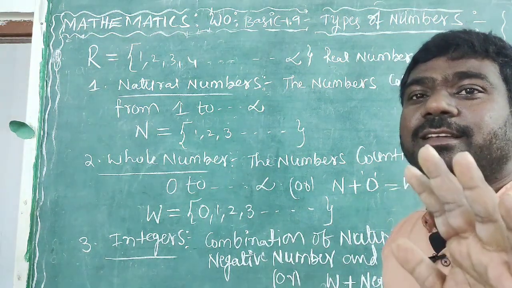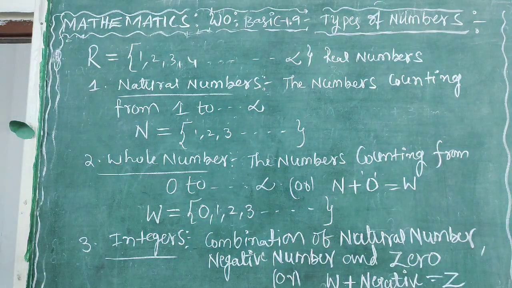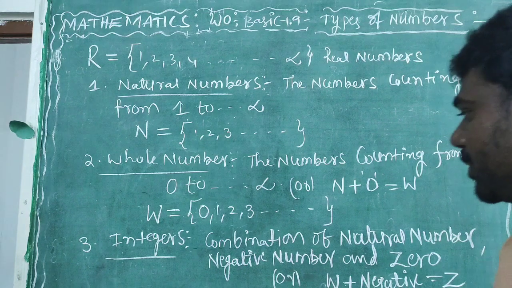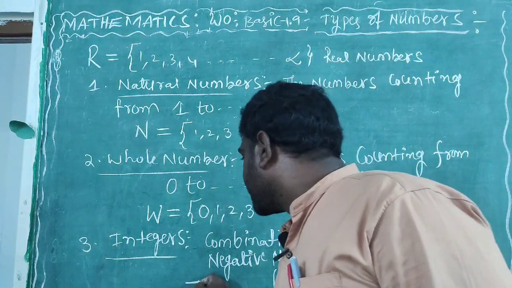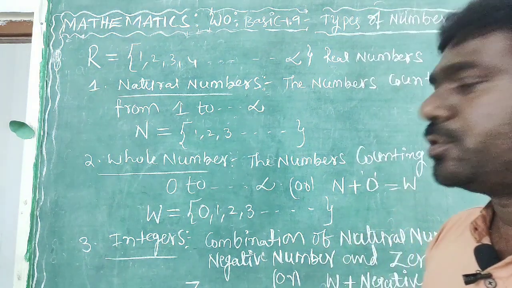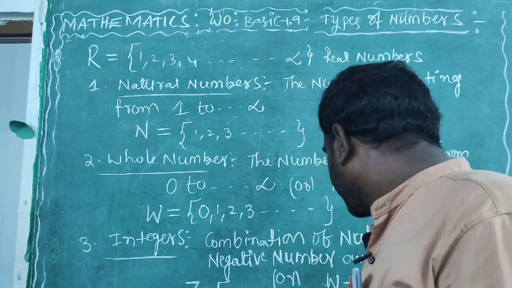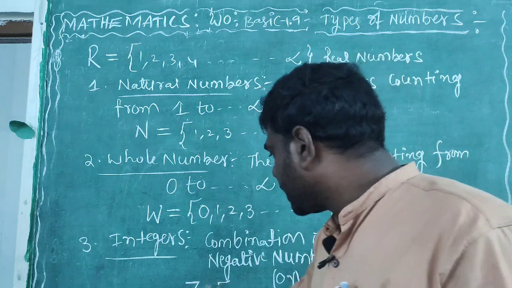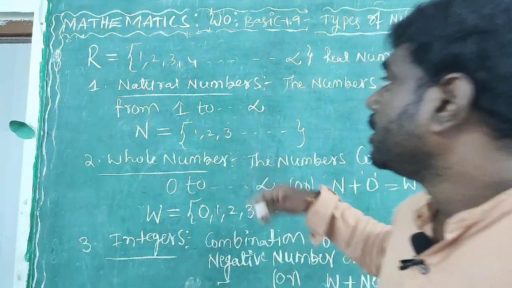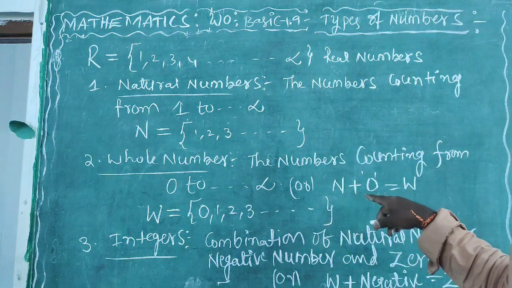Not I, Z. Integer is Z. So therefore Z is equal to what now? Positive number. Sorry, space is not visible here. I will write. So if you want to take a screenshot, take it here quickly.